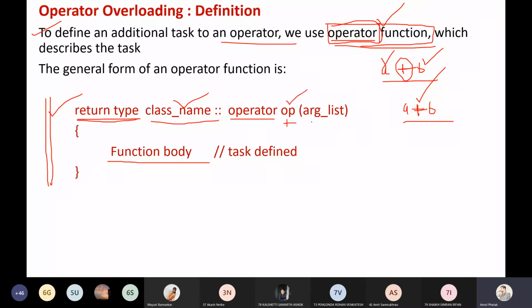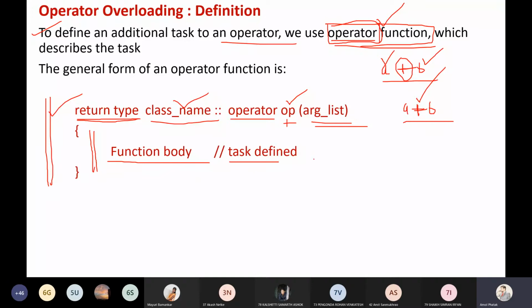And then I have the list of arguments I'm passing to this. Suppose I'm passing A and B, then here I will mention A and B. That is the list of arguments; you may consider it the operands. Then whatever this function should do, whatever you are expecting, you should write it as the function body: the additional task this plus should do for A and B, where A and B are not normal data types. Whatever number of statements you have, you specify in the function body.